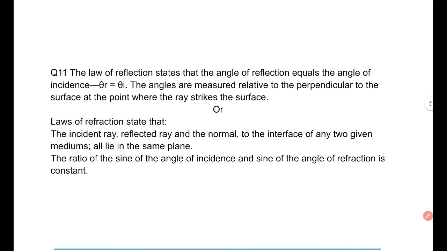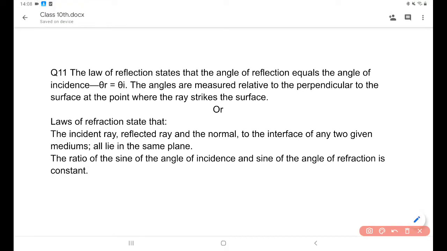So the next question is question number 11. What is the rule of reflection and what is the rule of refraction? The law of reflection states that the angle of reflection is equal to the angle of incidence. The angles are measured relative to the perpendicular to the surface of a ray line. This is the incident angle, another one is the reflected angle, and this is the normal.